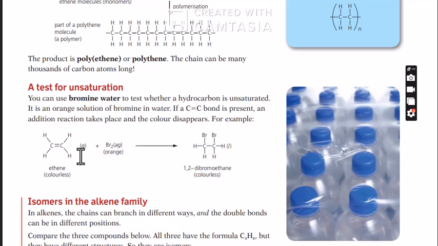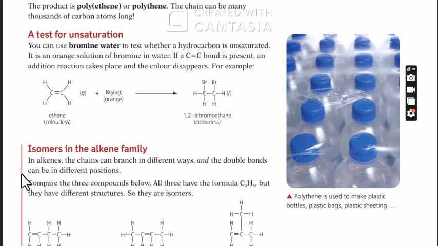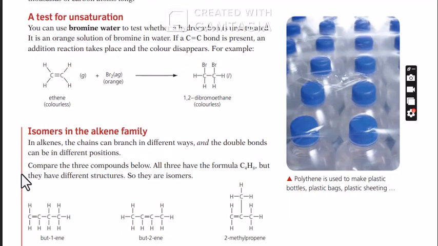But what happens is, if it is unsaturated, then it becomes what? Colorless. Remember, you're adding an orange reagent to it, but it's going to be colorless to show that there's an addition reaction occurring. So that's it. Bromine water is used to test for unsaturation.